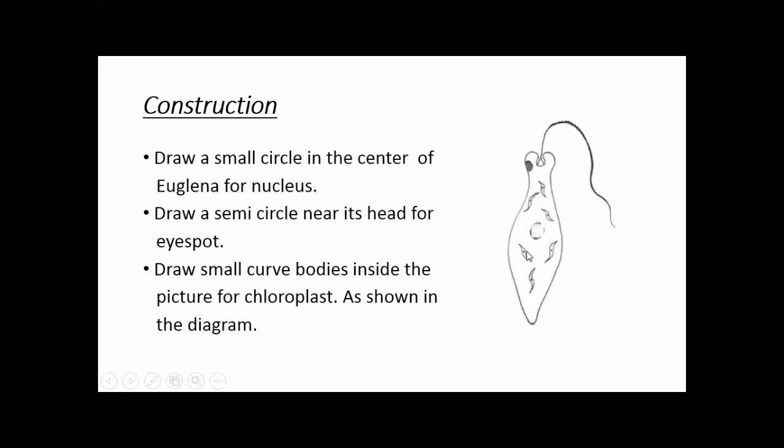These chloroplasts, here you can see the chloroplast. These chloroplasts contain chlorophyll, which traps the energy from the sunlight in the process of photosynthesis. And in this way, plants, the euglena, make their own food. Now, move to the next slide, students.